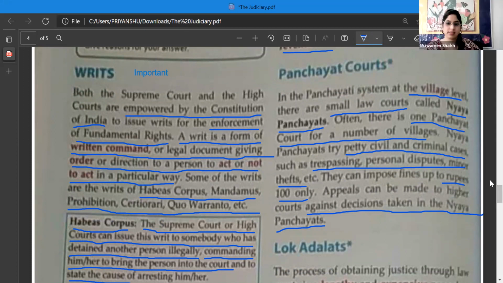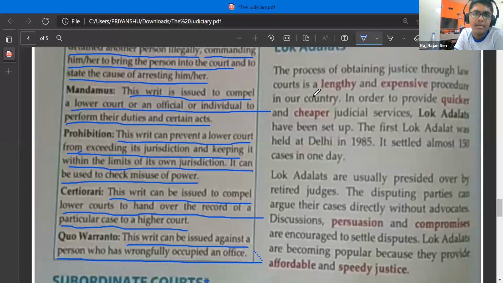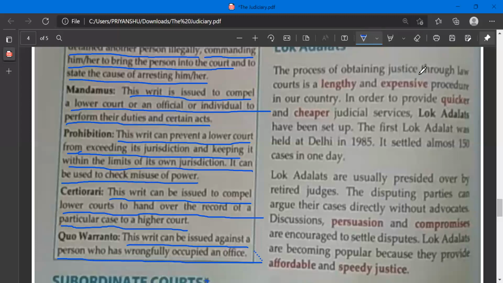Okay. Lok Adalats. Lok means people. Adalat means court.